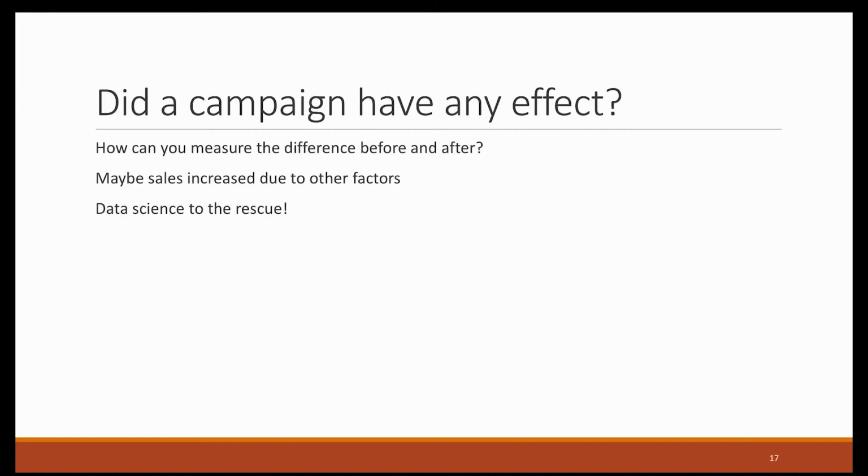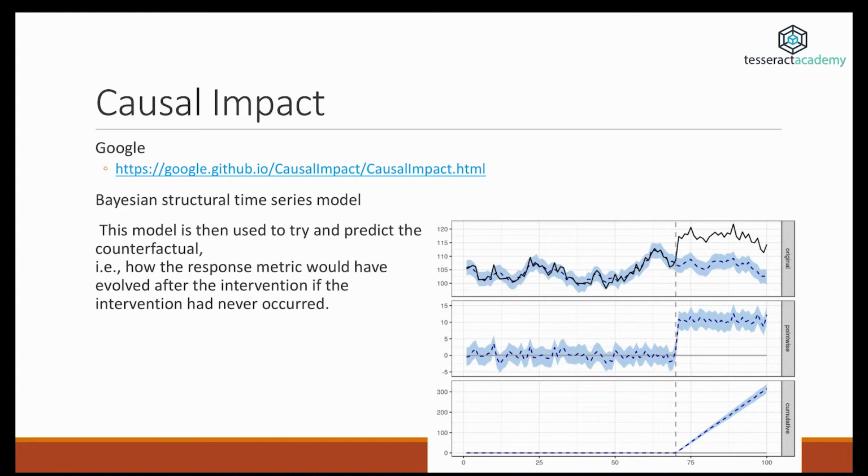But how can you measure the difference before and after a campaign when there are many other factors which could drive sales up or down? Well, Google has created an algorithm to answer this question. This algorithm is called causal impact, and you can find an R package if you want to use it.